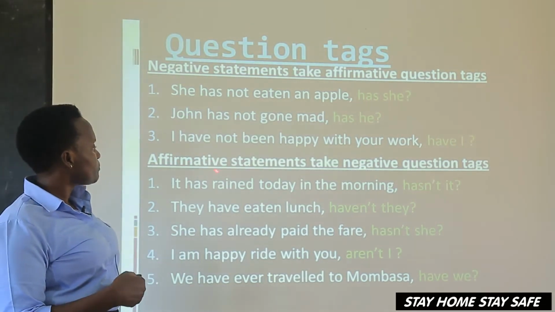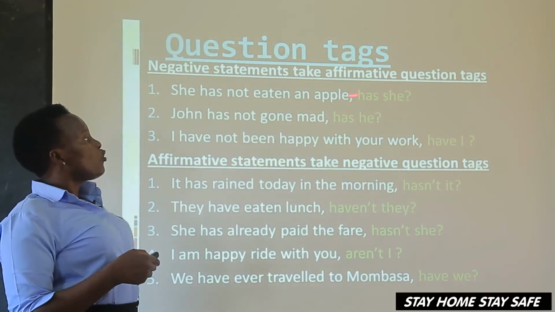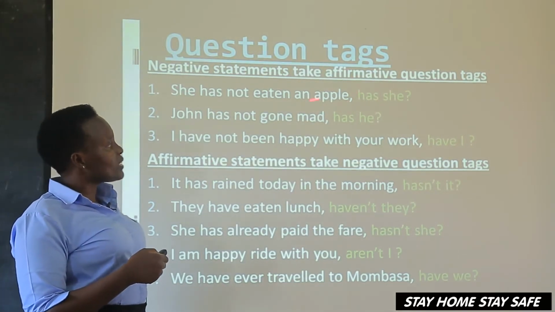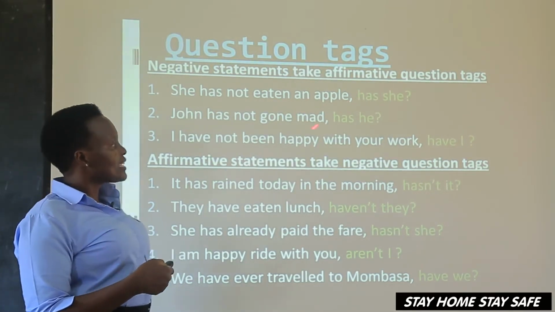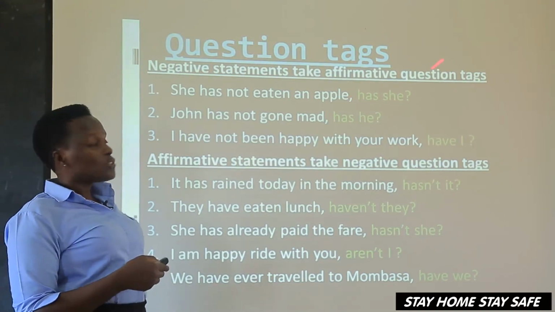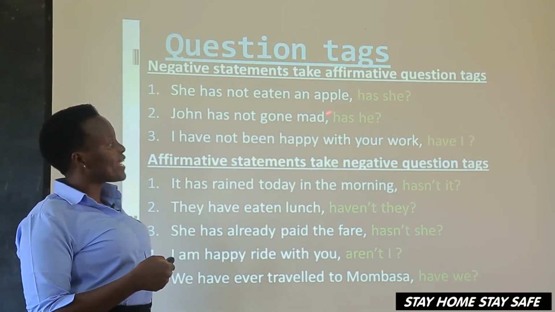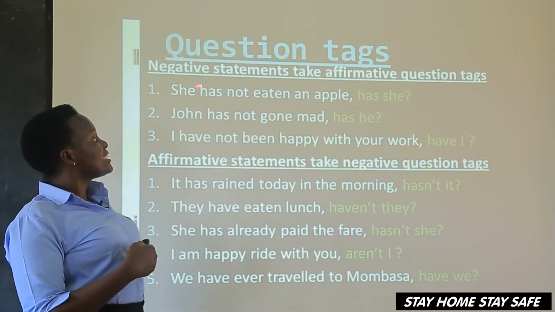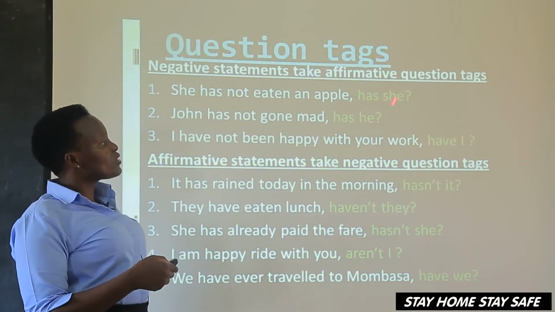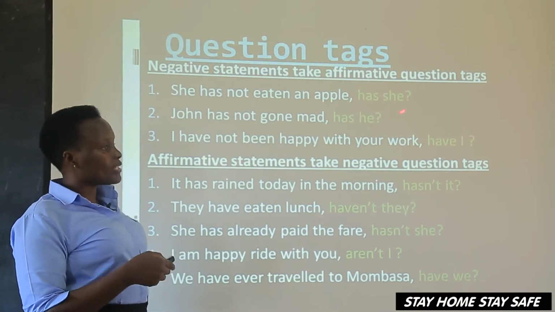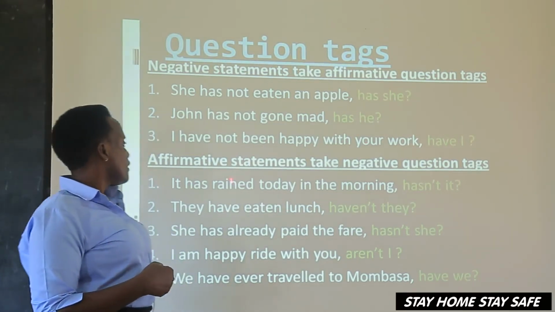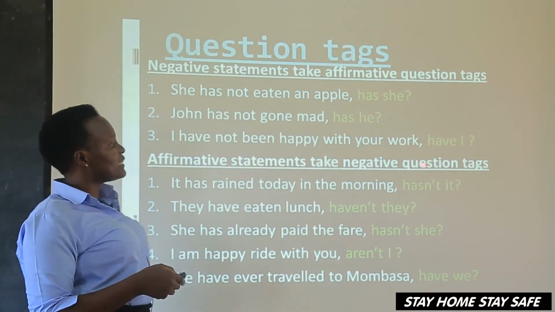Then here, remember I said we separate the question tag from the statement by a comma. So when you write and don't put this comma here, you will be wrong. It is a statement, comma, question tag. At the end, we end with a question mark. Affirmative statements take negative question tags.